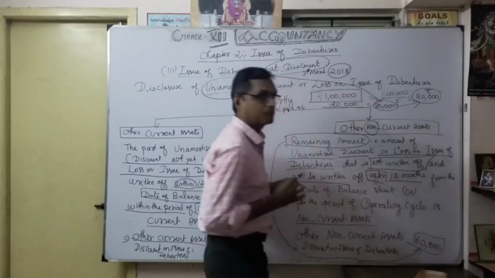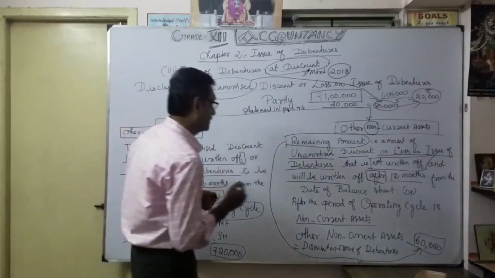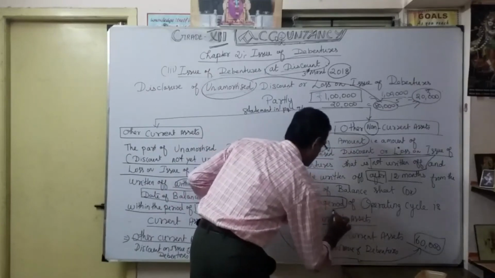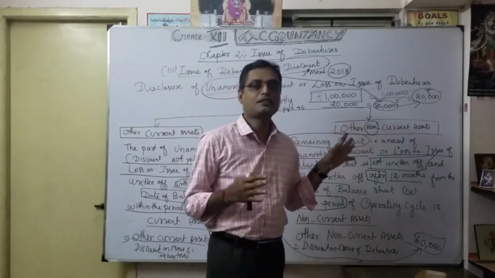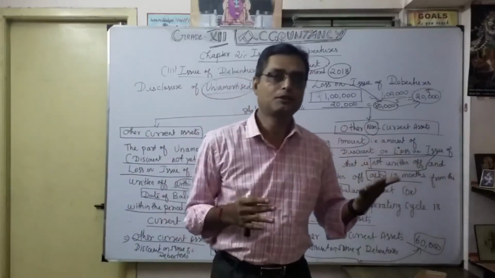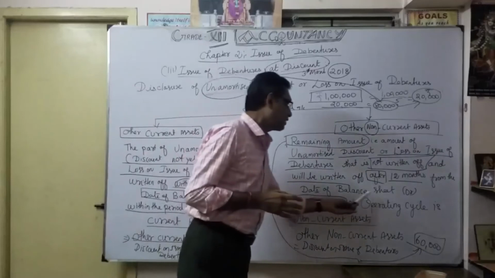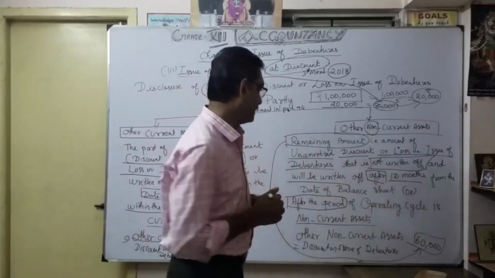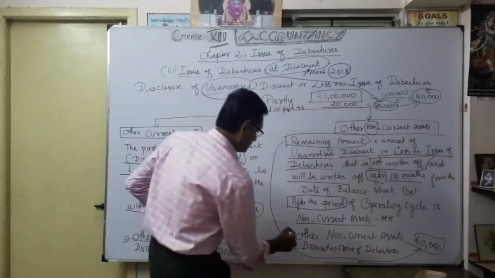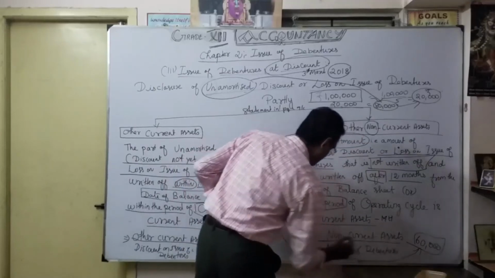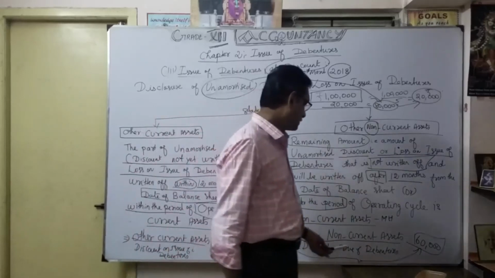After 12 months from the date of the balance sheet, or after the period of operating cycle. That's why the 60,000 we are going to write off after 12 months from the date of the balance sheet, or after the period of operating cycle, I am going to show under non-current assets as a main head, isn't it? Then other non-current assets, this one is our subhead. Under that I am going to show discount on issue of shares,